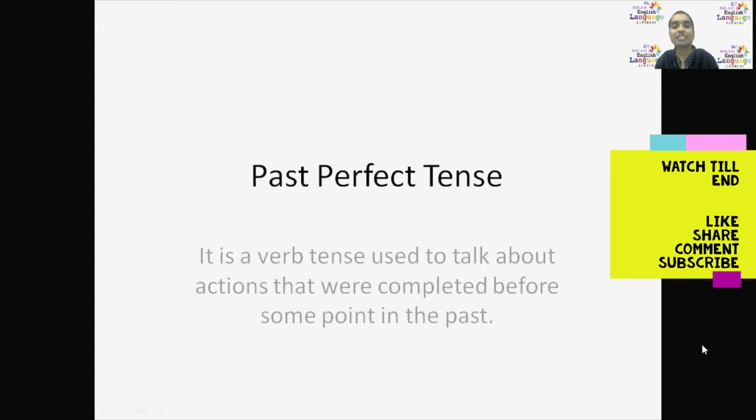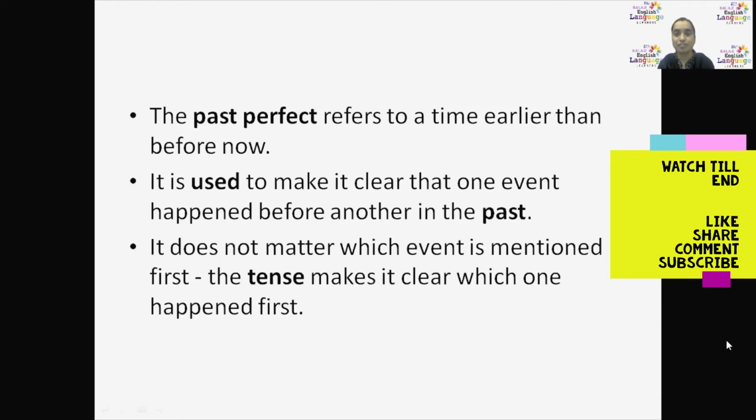Today we are going to discuss past perfect tense. What is past perfect tense? Past perfect tense is a verb tense which is used to talk about actions that were completed before some point in the past. Which is completed, and before some point, that too in the past. That we use in the past perfect tense.